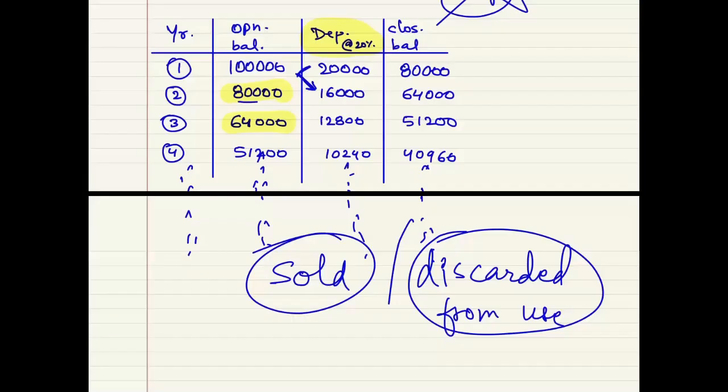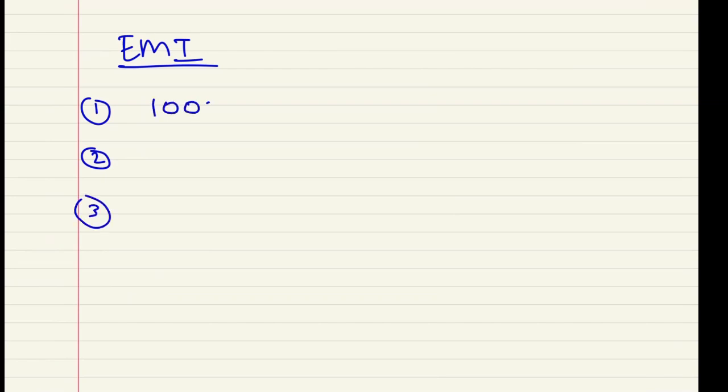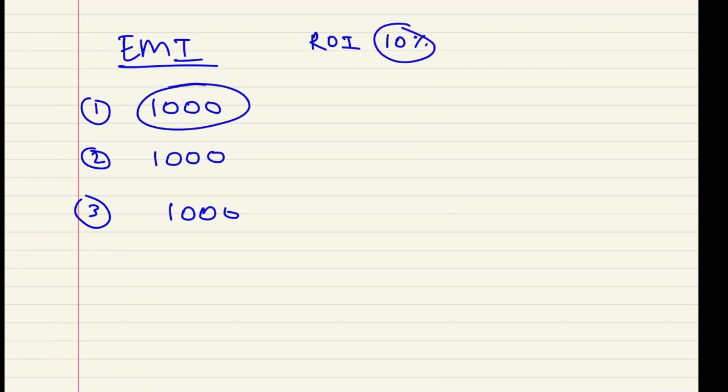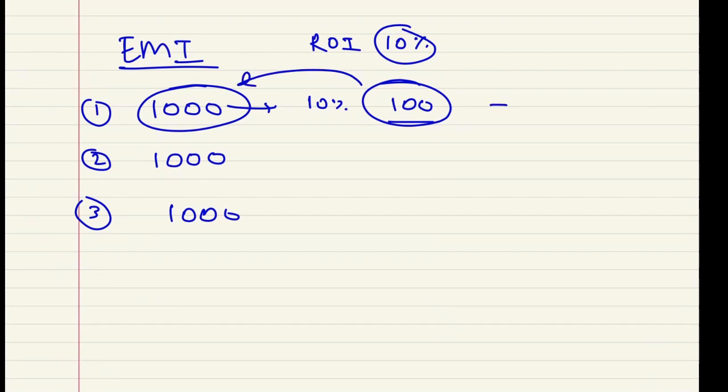So if I tell you in simple terms, if I am doing an EMI every year, let's say for 3 years, 1000 rupees, 1000 rupees, 1000 rupees, and there is a fixed rate of interest of, let's say, 10%. On the first investment, I will receive interest of 10%. I will get 100 rupees. Now this 100 rupees will be invested again, so now my investment would be 1100 rupees.